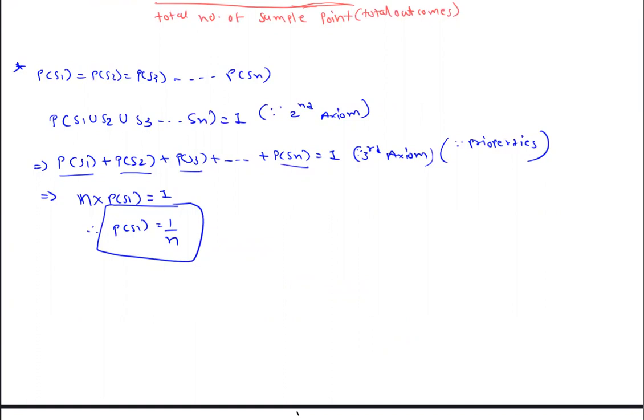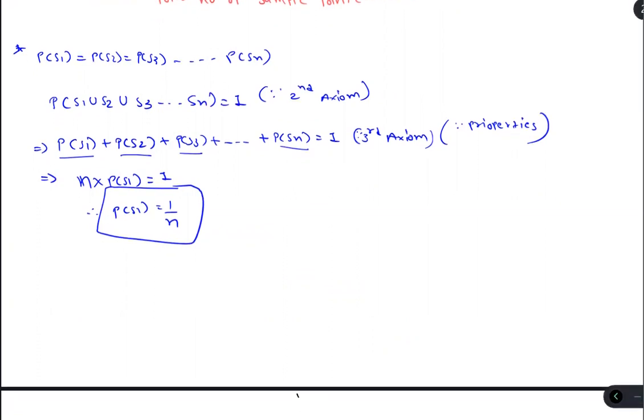Okay, you got this. If you don't get it, let's understand from an example, like tossing a coin or tossing a dice. If we are talking about tossing a dice, then the sample points are 1, 2, 3, 4, 5, 6. What's the probability of getting 1? 1 by 6.